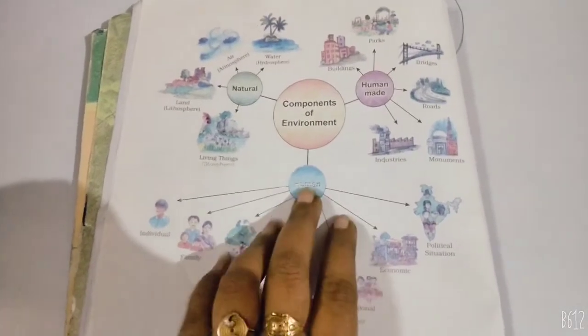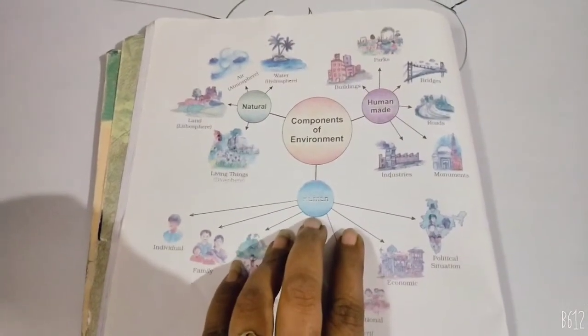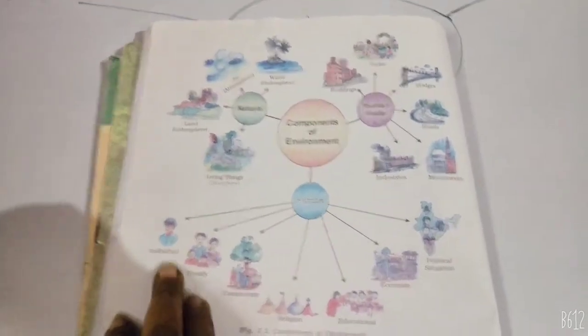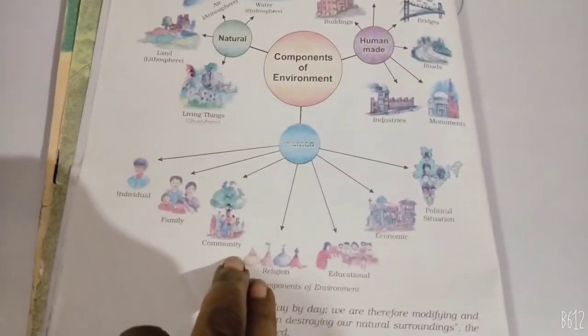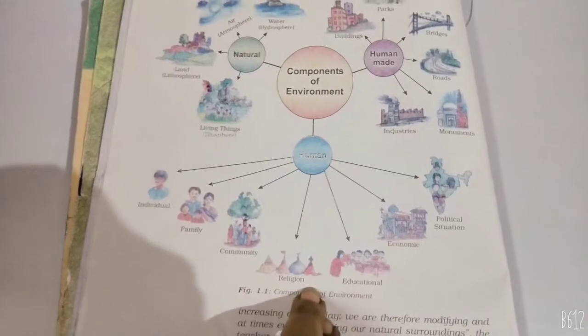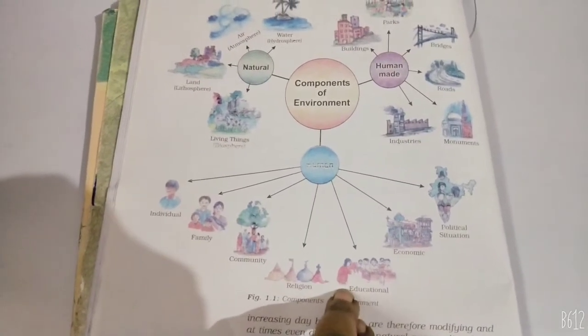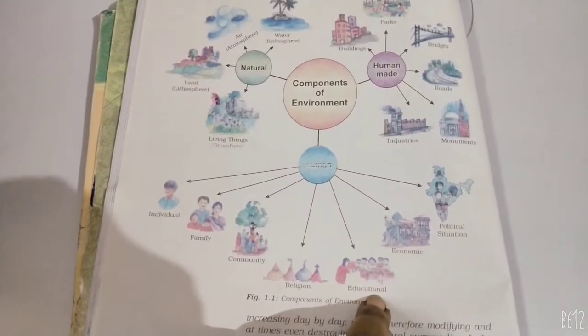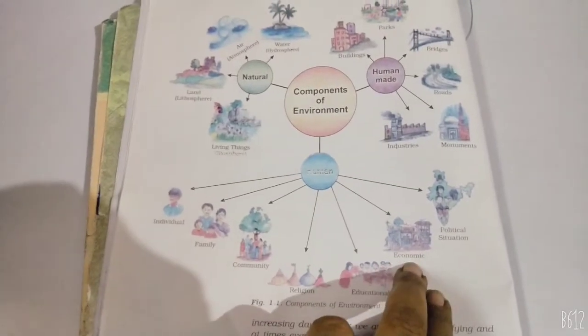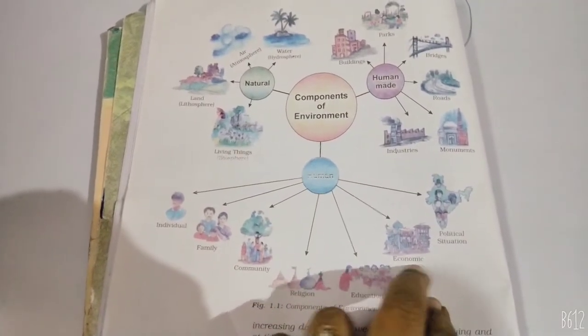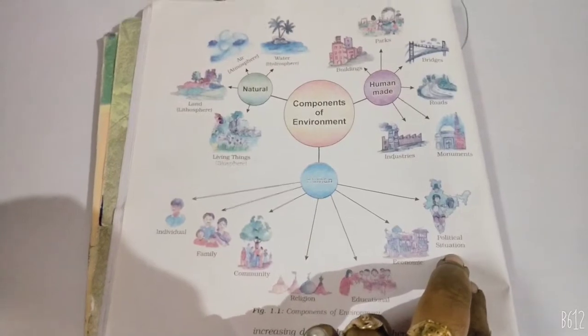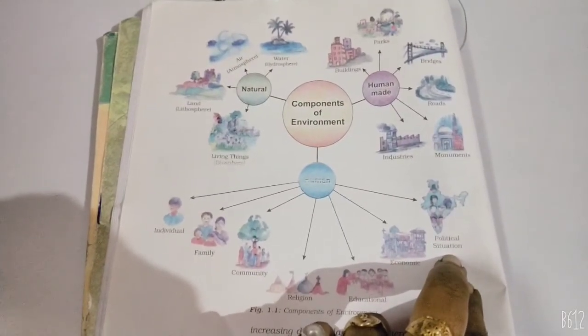So in human environment there is the individual, one person, their family, community, different religions, education means school, college, institutes, economic means related to money, and political situation means all politics.